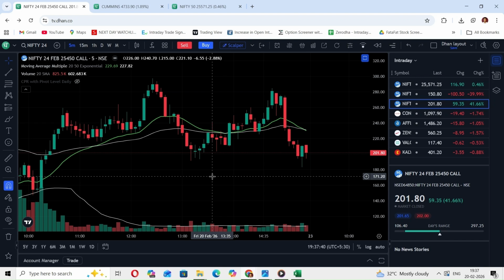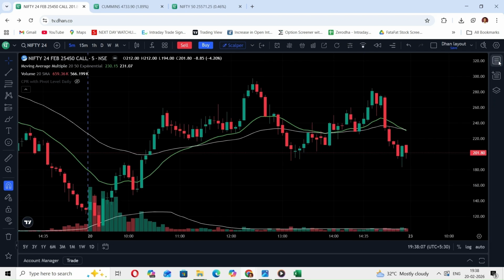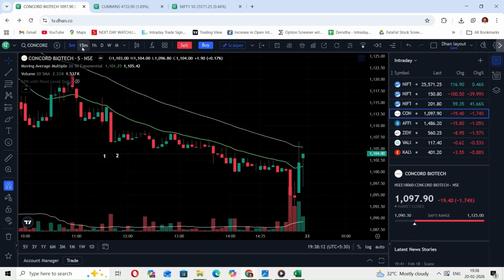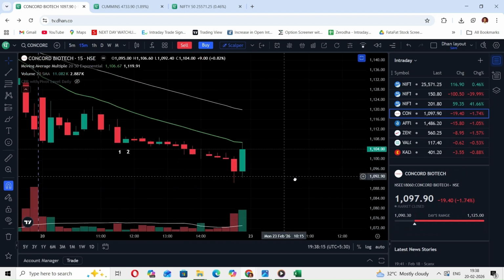Now, while Nifty was busy trapping option buyers in a volatile range, the real discipline was in stock selection. Since Nifty failed to confirm a bullish trend above the 20 EMA, the smart move wasn't to force a buy, it was to look for weakness elsewhere. Let's shift from the index and look at the bearish setups in stocks, even while the headline index was moving up. Let's move to the stock charts now. I will shift it to the 15-minute time frame for stocks.